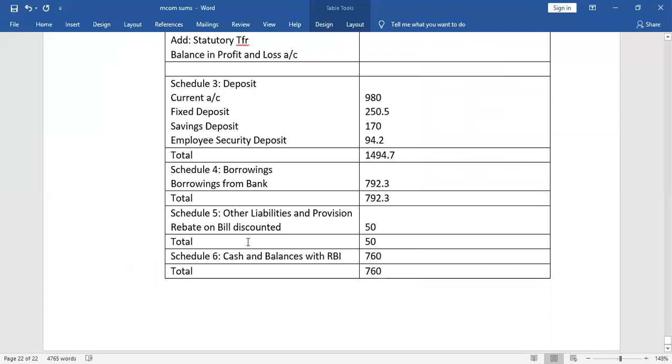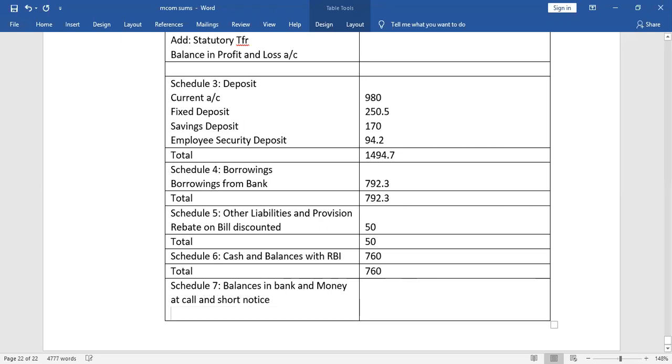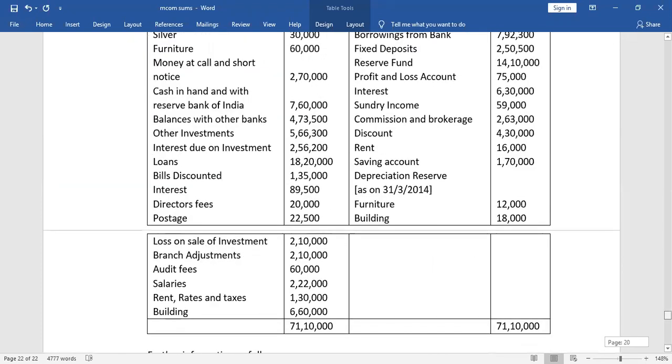Now next one, that is schedule number 7, balances in banks and money at call and short notice. So we will go to the question and see.